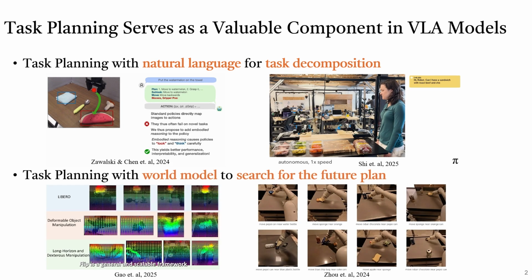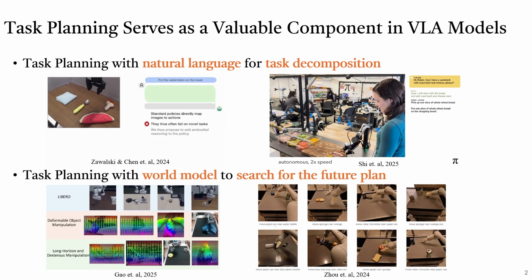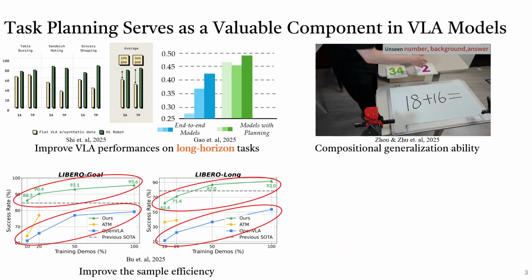Other works use video world models to search for the future plans, such as image flow world models and video world models. Task planning shows several benefits for VLA models. First, it improves VLA performances on long-horizon tasks, either on real-world or simulation tasks. Secondly, task planning endows robots with compositional generalization ability. For example, in this demo, it shows generalization on different number and position orders.